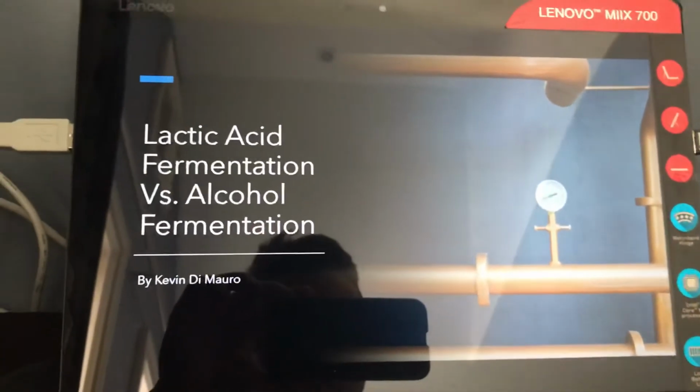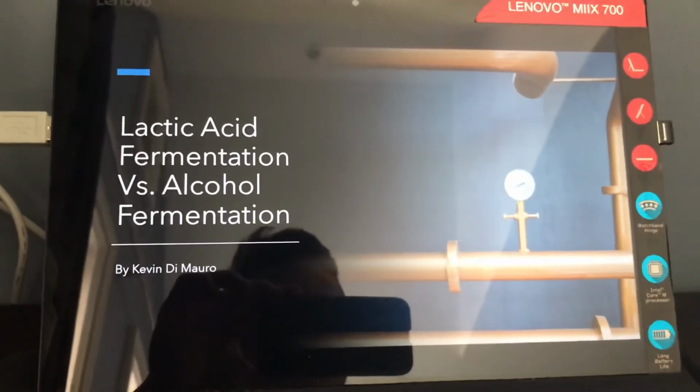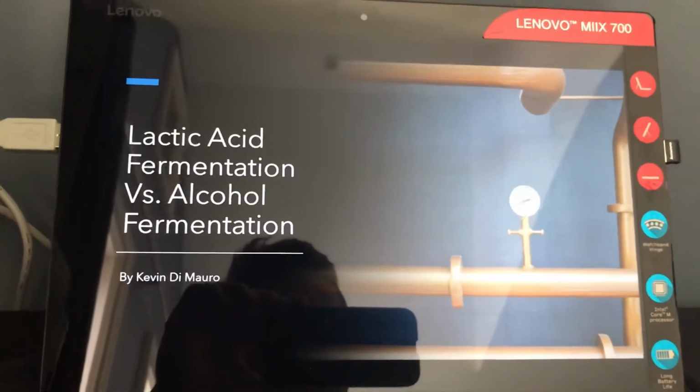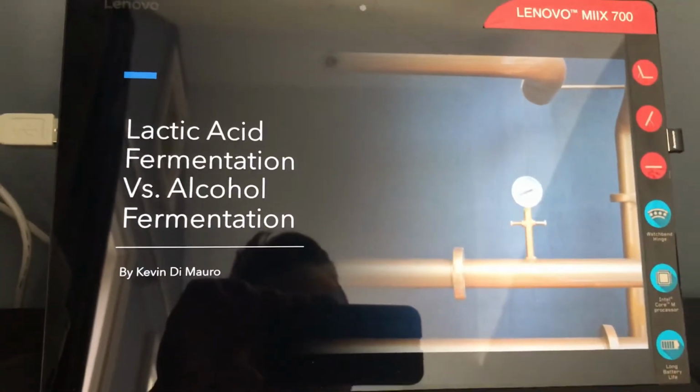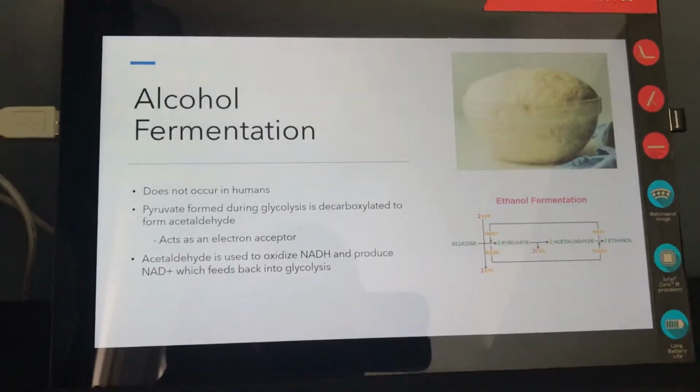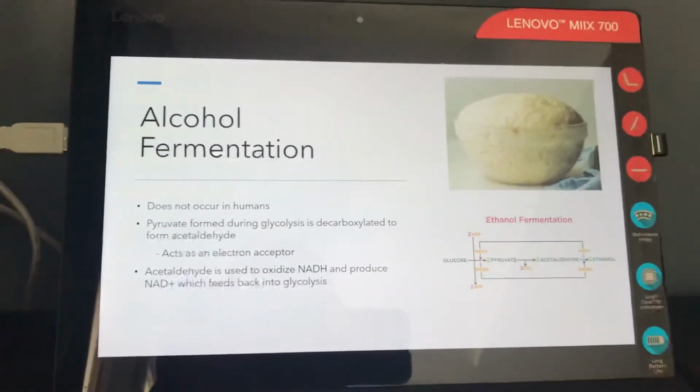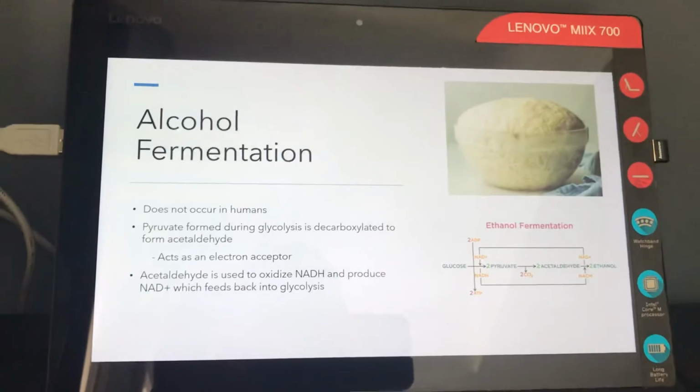So this is the video for question 3 of the Metabolism CPT, where I had to explain the differences between lactic acid fermentation and alcohol fermentation. So alcohol fermentation does not occur in humans. It occurs mostly in yeast and in some bacteria.